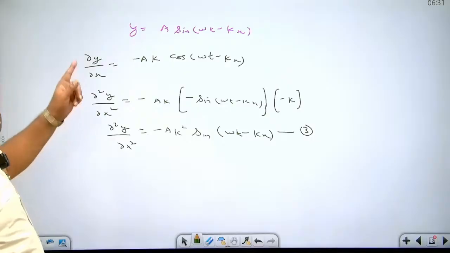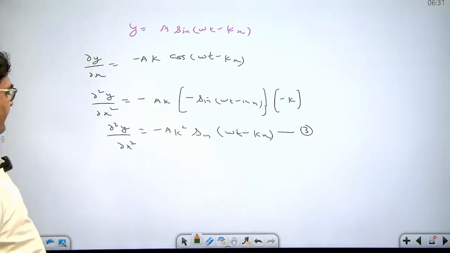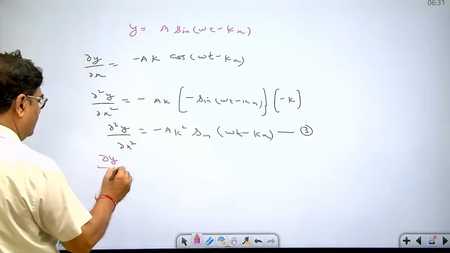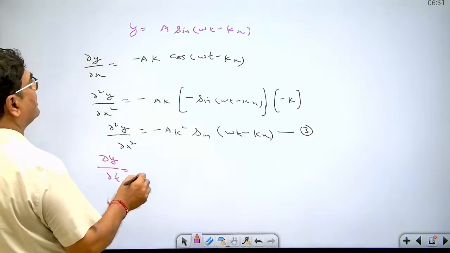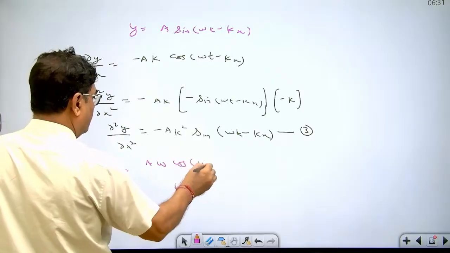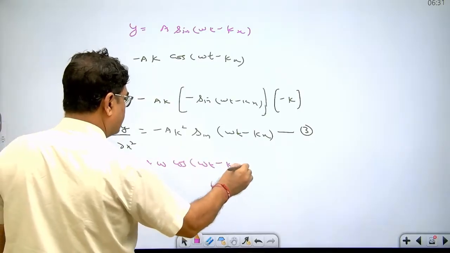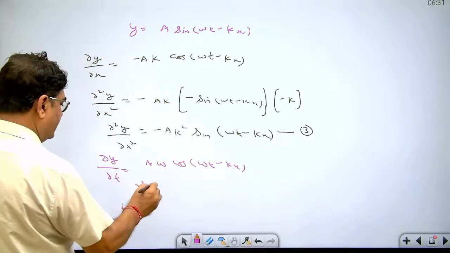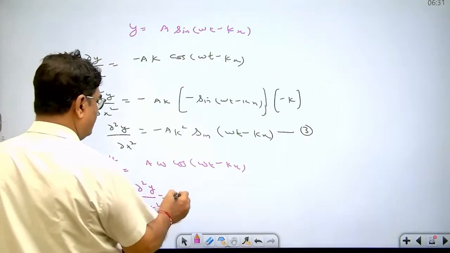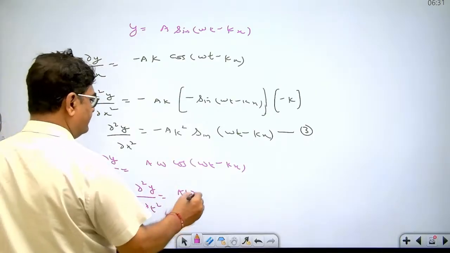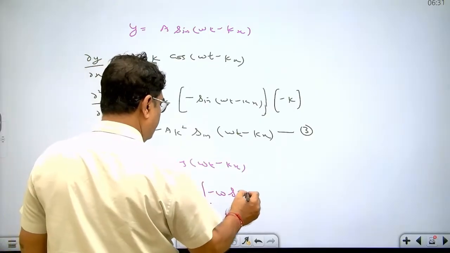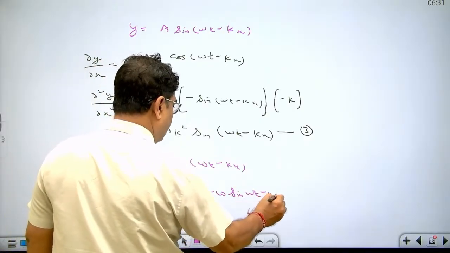And if we make the partial differentiation of y with respect to time, we will get delta y upon delta t, we will get a omega cos omega t minus kx. Again make the differentiation, delta 2y upon delta t square, we will get a omega times minus omega sine omega t minus kx.